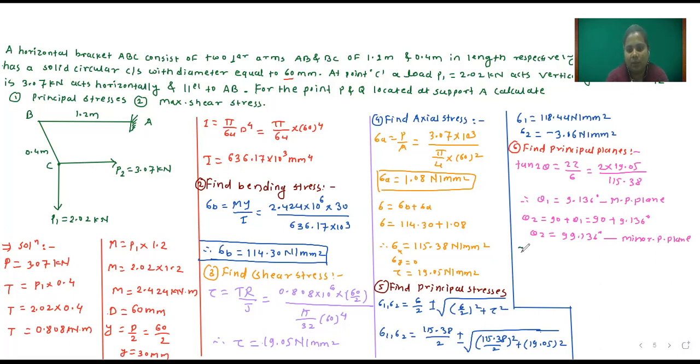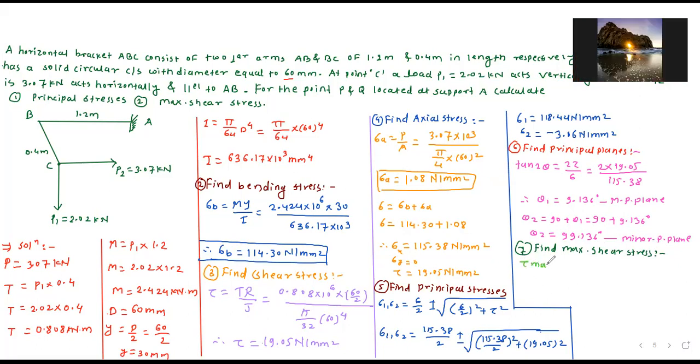And the last step is remaining. So step number 7, find maximum shear stress. Maximum shear stress is denoted by tau max.